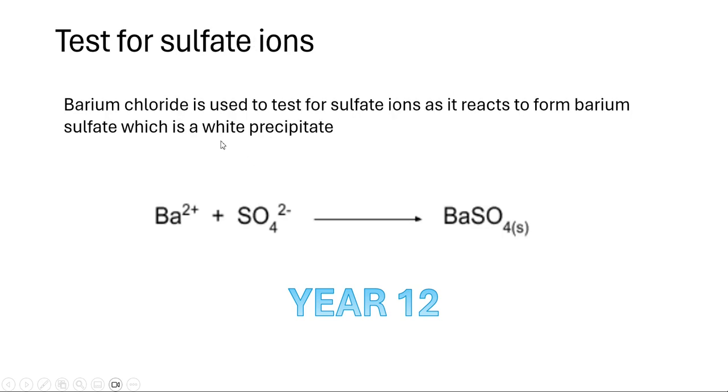Test for sulfate ions. Barium chloride is used as a test for sulfate ions, as it reacts to form barium sulfate, which is a white precipitate. So Ba2+ with any sulfate ions will produce BaSO4, a white precipitate, which shows that there were sulfate ions.